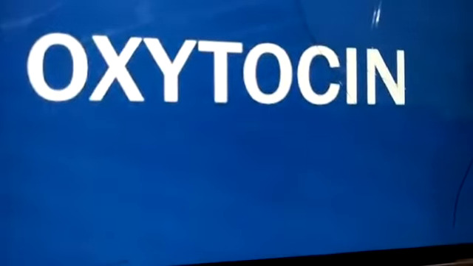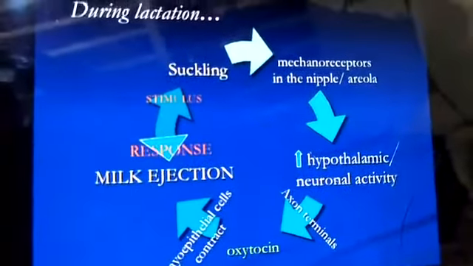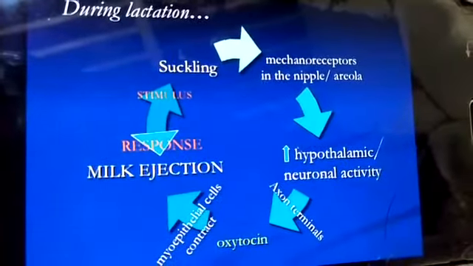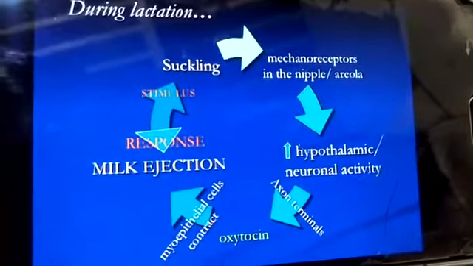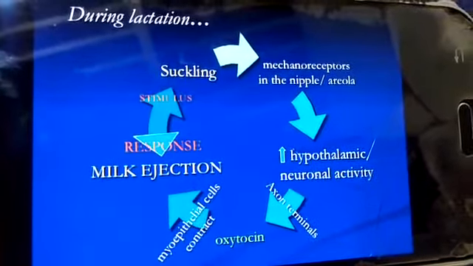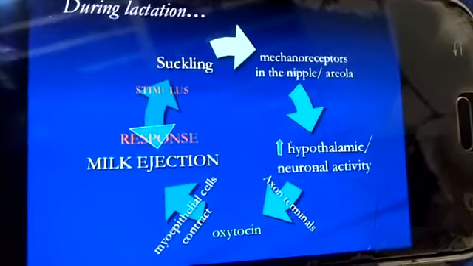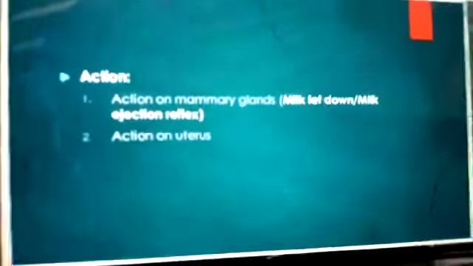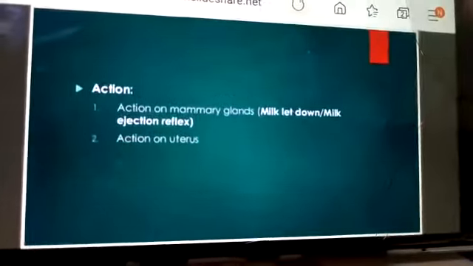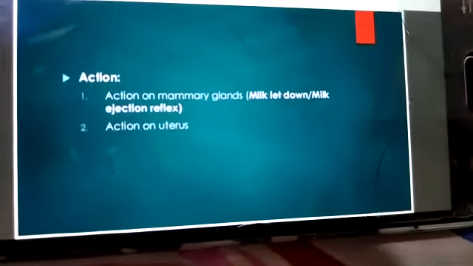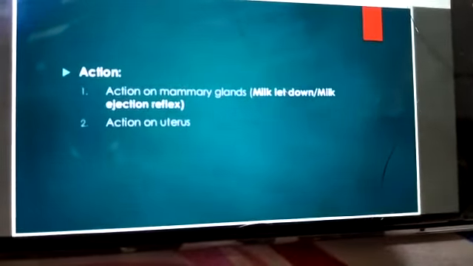Now here is the other hormone that is produced by the posterior part of the pituitary gland, oxytocin, and it has two target organs. The main function of this hormone is to produce milk. During lactation it produces milk; the first action is on the mammary glands for the ejection of milk, and second it acts on the uterine walls during childbirth.